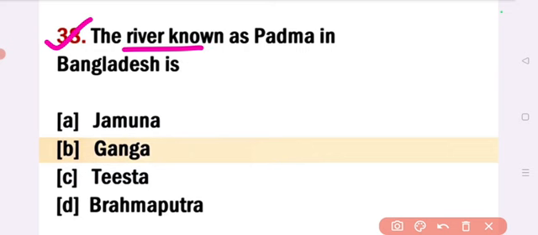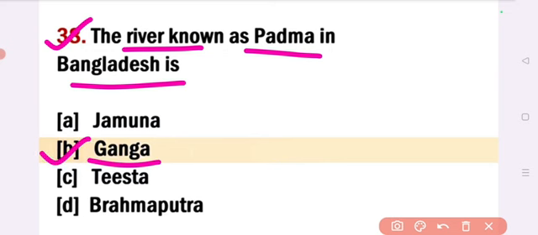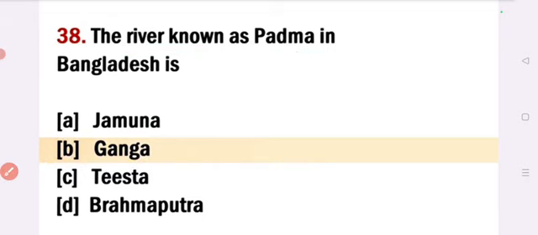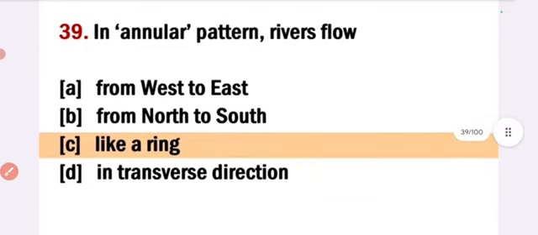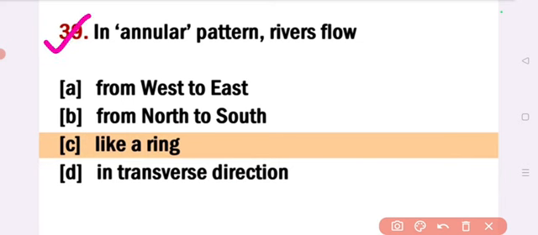The river known as Padma in Bangladesh is. Answer option B, Ganga. The river known as Padma in Bangladesh is Ganga. Next. In annular pattern river flow. Option C, like a ring. In annular pattern river flows like a ring. Next.